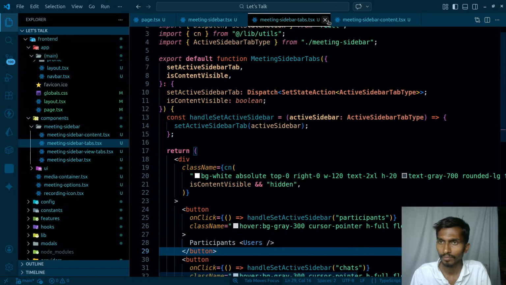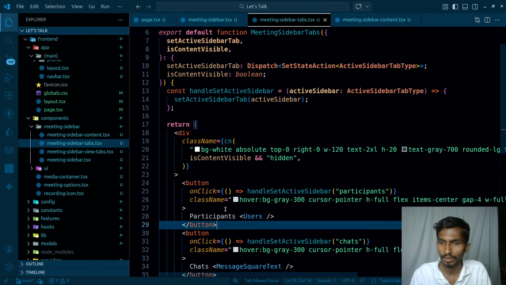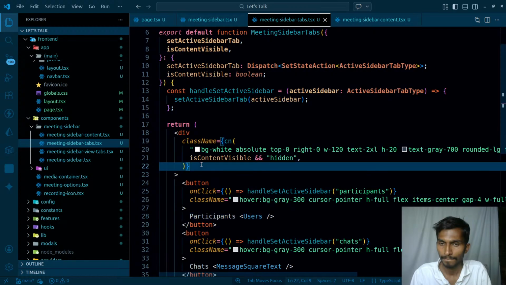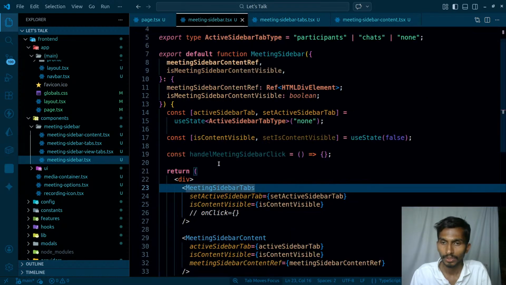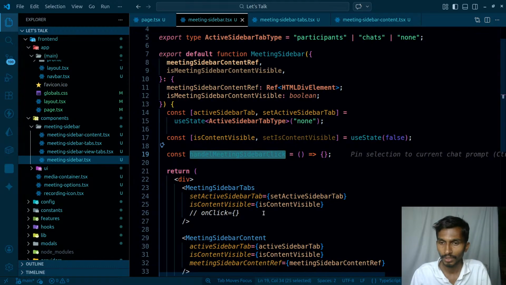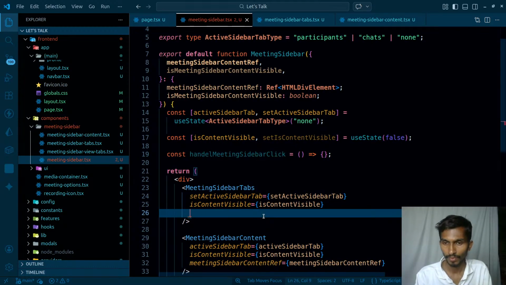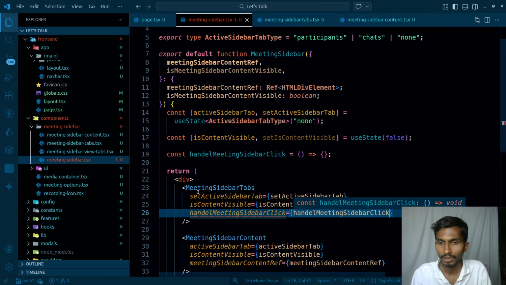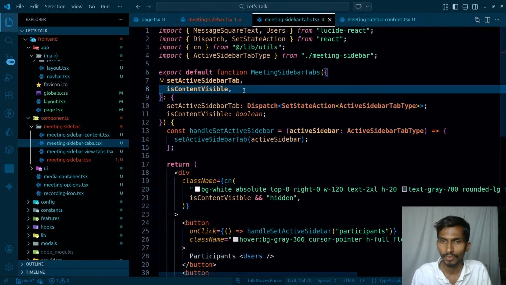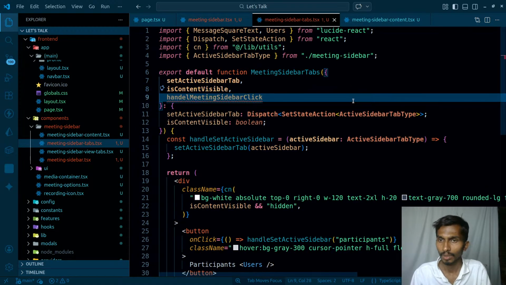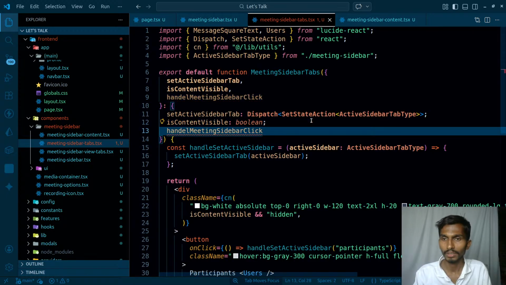So let me do one thing. If I'm clicking there, or maybe in this particular section, so handleMeetingSidebarClick, right? Let's simply pass it as well. It's going to be close to this. This is mainly going to be for the changing purpose. So handleMeetingSidebarClick. Coming back to this one, I'm going to be getting it here. This is just going to be a function that returns nothing, a void. So this is how it's going to be going ahead.